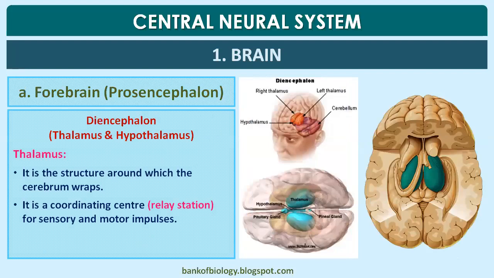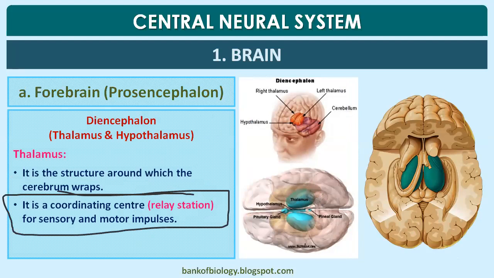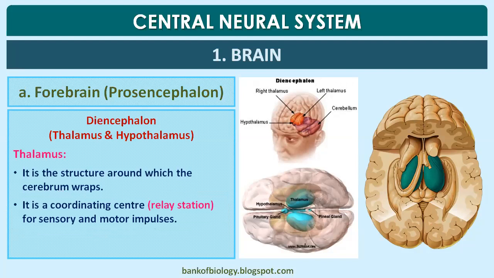The diencephalon includes the thalamus as well as the hypothalamus. It is a structure around which the cerebrum wraps. It is a coordinating center, a relay station for sensory and motor impulses. See this sentence? We got this in a previous NEET examination, so some areas will give direct questions. Having touch with NCERT will make us more sensible to answer this kind of question.